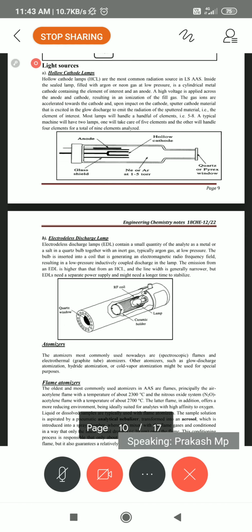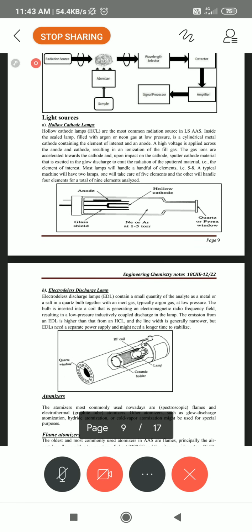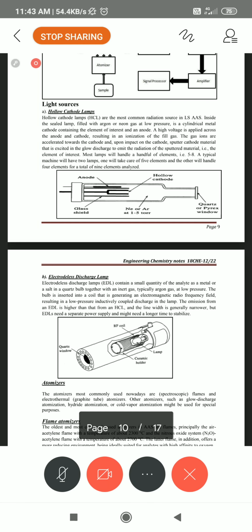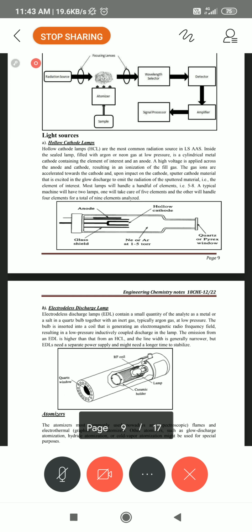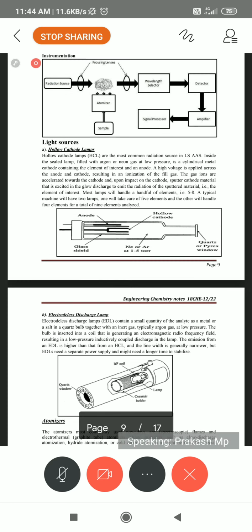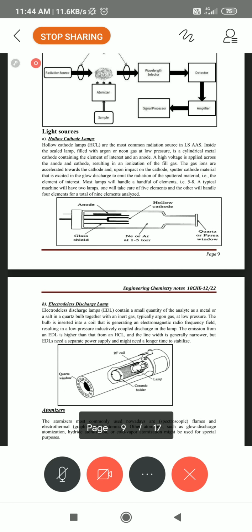So it follows the principle of atoms coming from the nebulizer or atomizer. They absorb light radiation in the visible spectrum, get excited to a higher energy level, and the signal passes from the sample to the monochromator, followed by the photodetector and data processor, and is recorded.